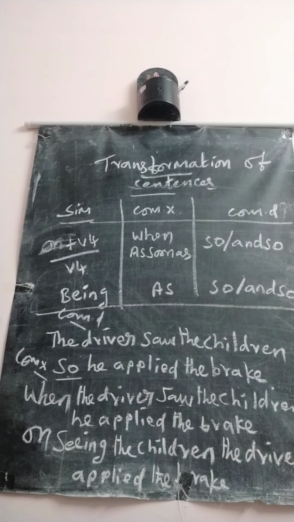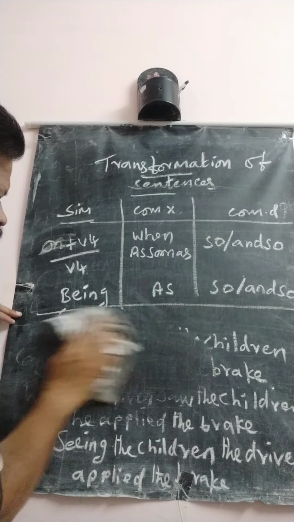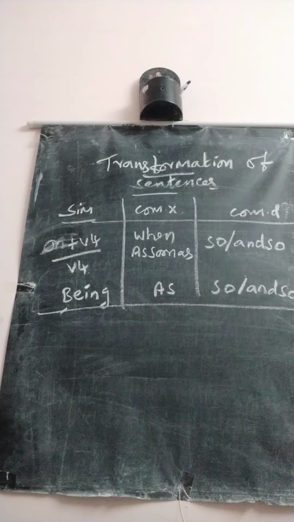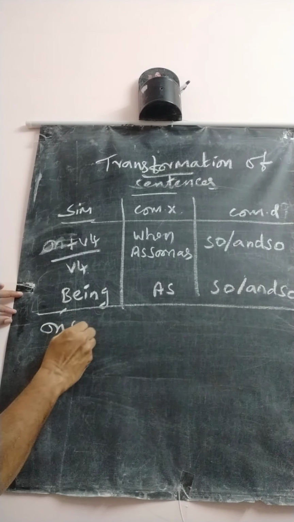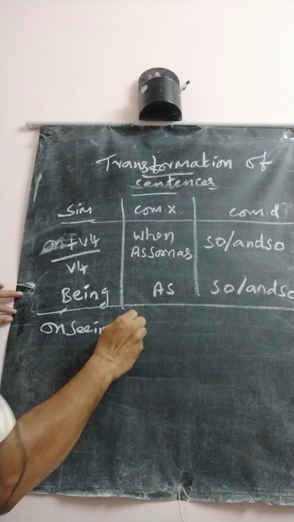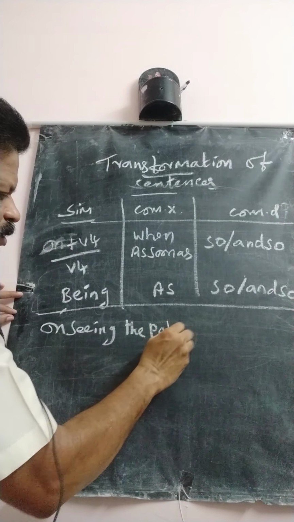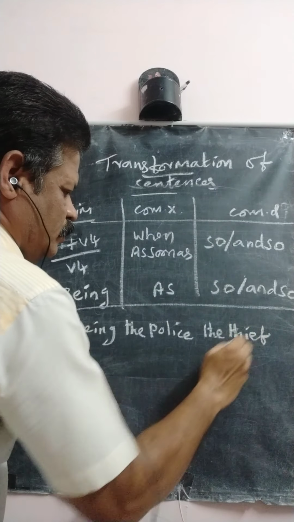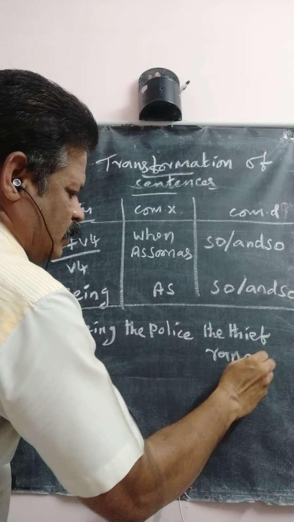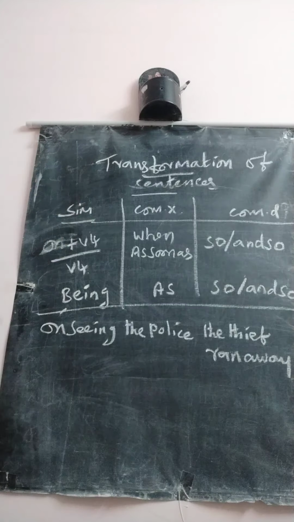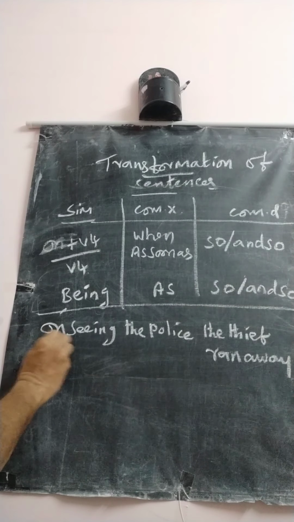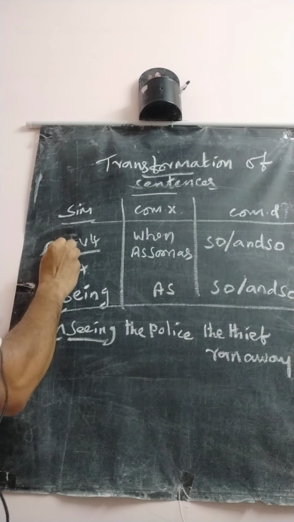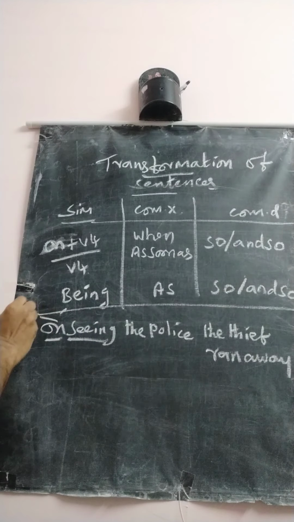Right. On seeing the police, the thief ran away. Which sentence is on plus V4? So this is a simple sentence.